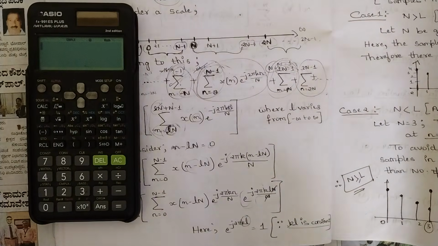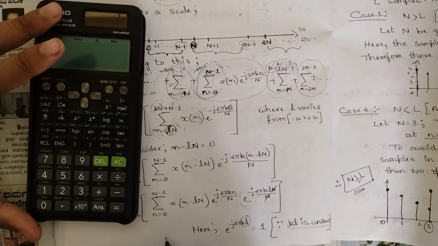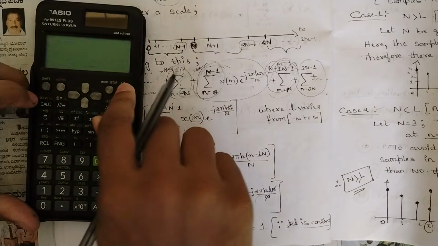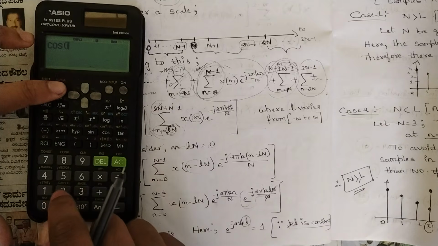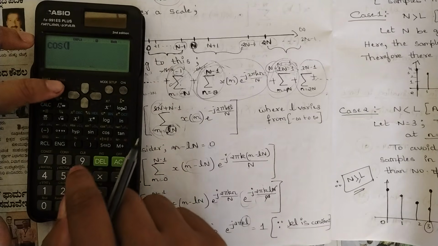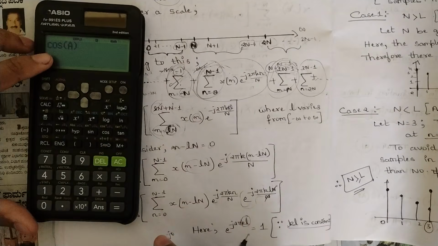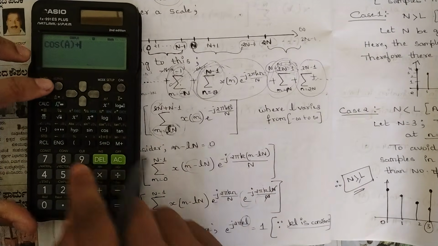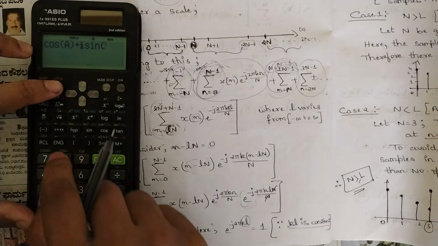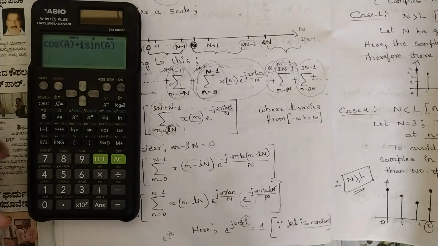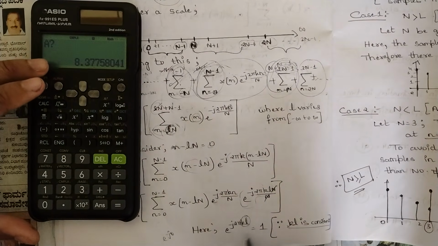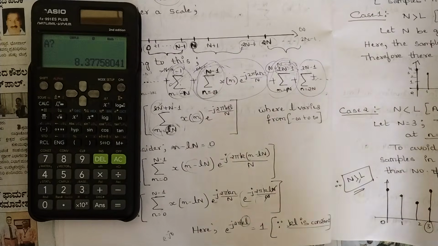Now according to e power minus j theta, we have one equation, that is cos A plus j sin A, right? So in this equation, consider this kL ranging from 0 to infinity, any values.